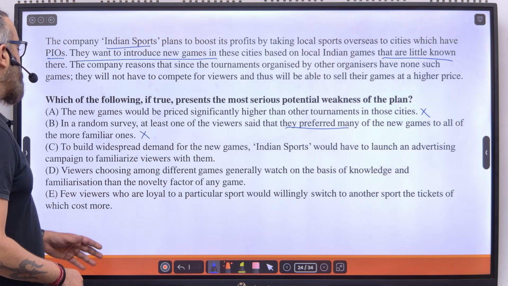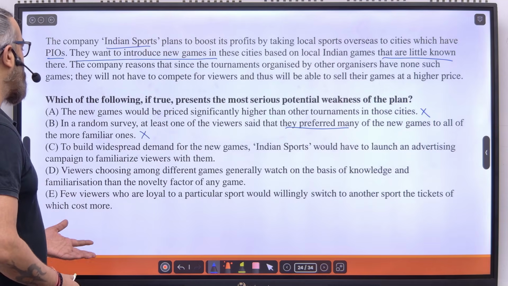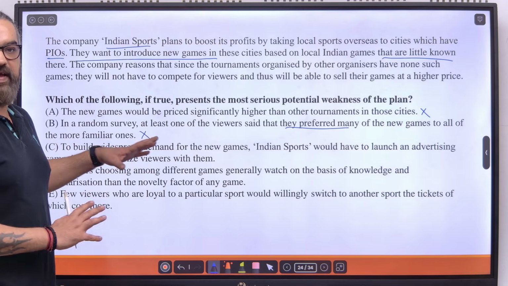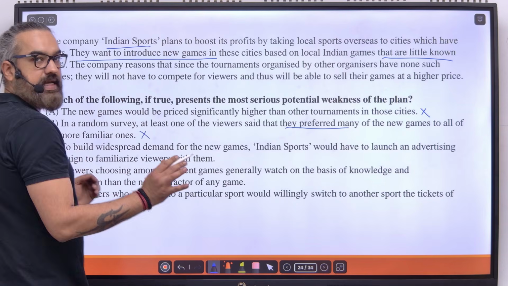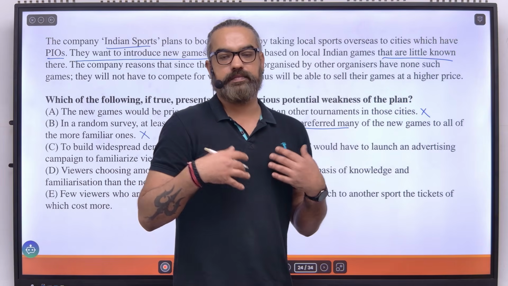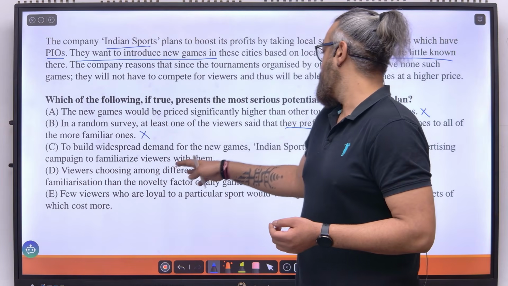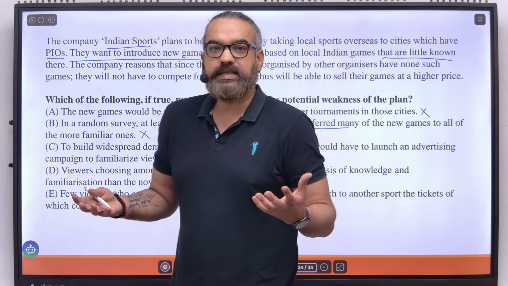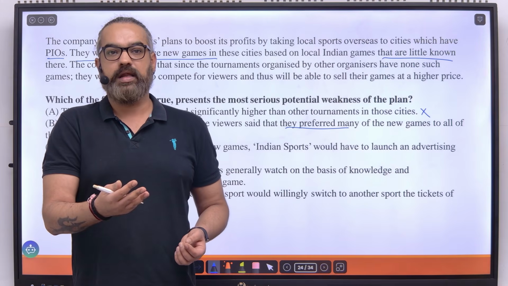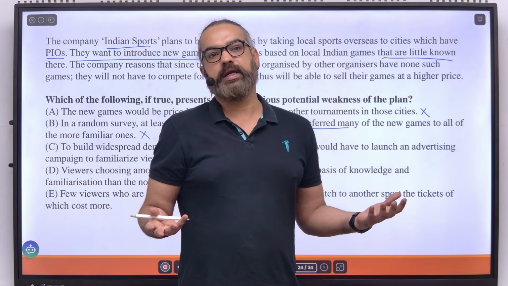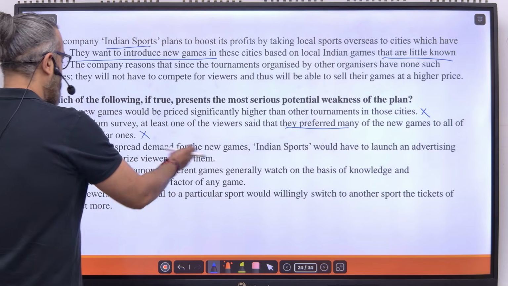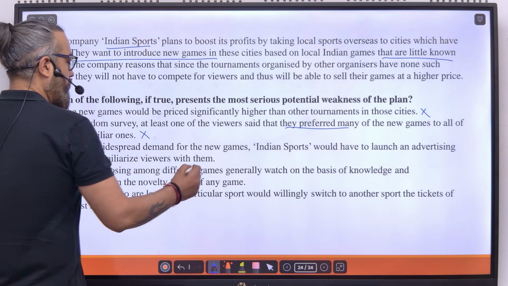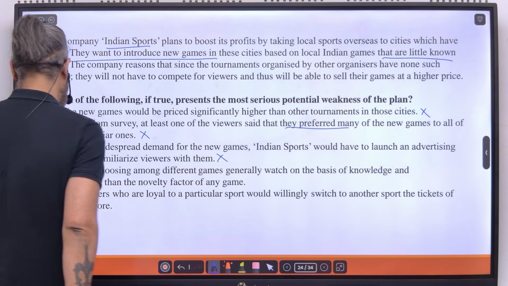To build widespread demand for the new games, Indian sports would have to launch an advertising campaign to familiarize viewers with them. This is also irrelevant. It's very similar to the first one. A says the new games would be priced higher. C says the new games would need advertising. Nobody said that higher priced games will not sell. Nobody said that Indian sports are not willing to advertise. If this needs advertising, they'll advertise. No big deal. It in no way weakens the argument.